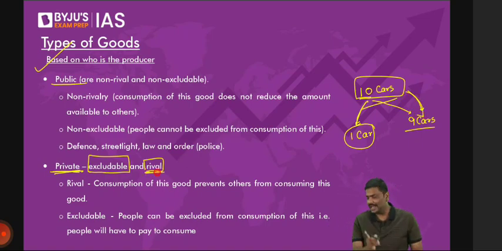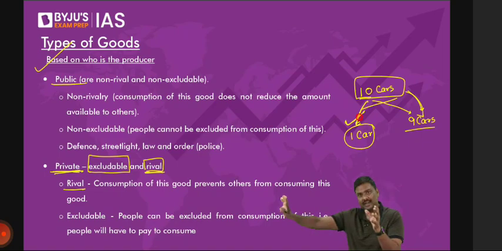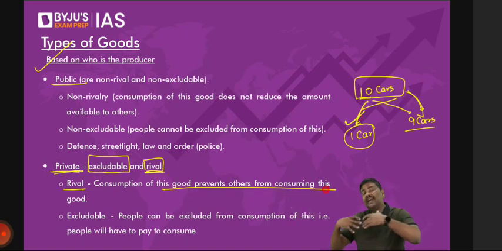Any difficulty, please do let me know right now. Excludability means you pay for it, only then you will get access to it. If you don't pay for it, you will not be given access. You cannot consume the product. Rival means when you purchase this particular car, the availability of it is reduced in the market. The purchasing of this car basically prevents others from using this car because the availability of the product in the market has come down.